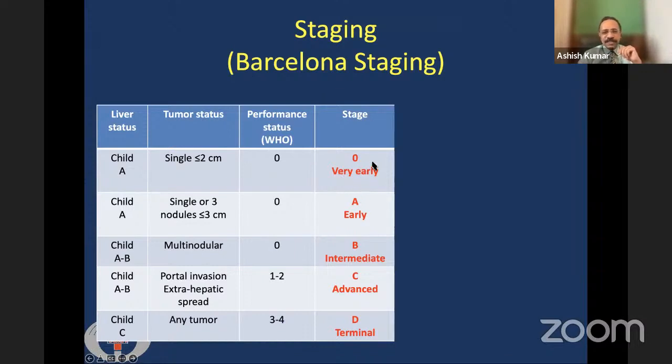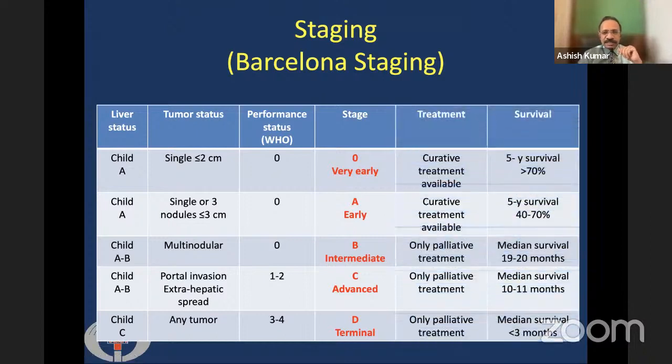Depending on these, there are 5 stages. One is very early stage, or stage 0. Early stage is stage A, intermediate stage is stage B, C is advanced stage, and D is the terminal stage. Depending on these stages, the survival also varies. In very early stage, the 5-year survival may be more than 70%. In early stage, it is 40 to 70%. In the intermediate stage, it is about 19-20 months.